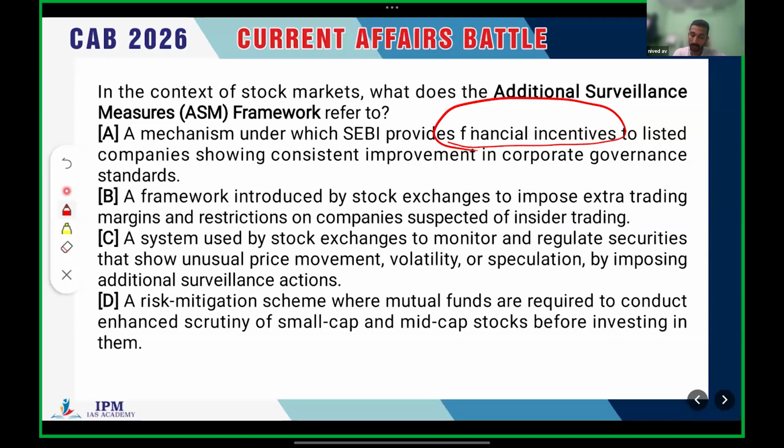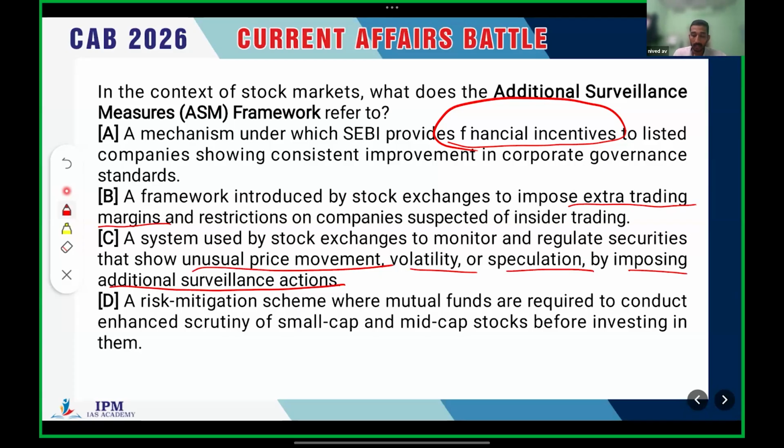So, we can see the second statement: the framework introduced by stock exchanges to impose extra trading margins and restrictions on companies suspected of insider trading. To impose extra trading margins, this particular point we haven't seen on the previous slides. Let's hold it. And the third one: a system used by stock exchanges to monitor and regulate securities that show unusual price movements, volatility, speculations by imposing additional surveillance actions.